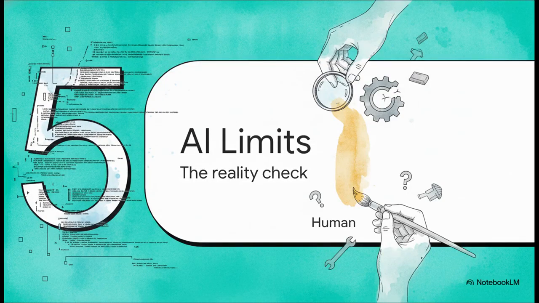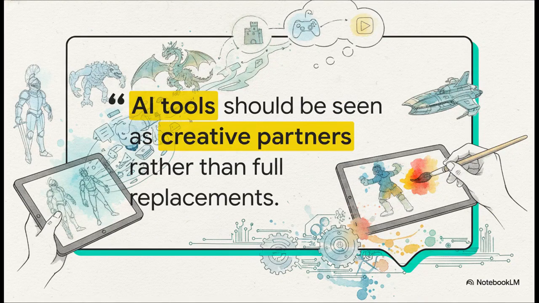Finally, let's hit Section 5, AI limits and the human touch. It's time for a quick reality check. So the crucial point is this. Everything we've talked about sounds like pure magic, but we absolutely need a reality check here. Because as amazing as these tools are, they are not flawless push-button solutions. Game developer Dog's Dream points out a really valuable lesson. He says, AI tools should be seen as creative partners rather than full replacements for artists. And man, that is such an important takeaway, especially for kids just starting out with these tools.